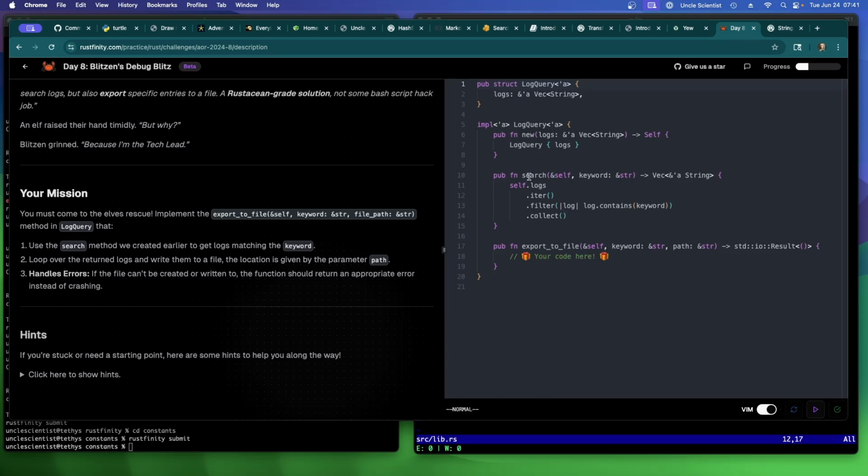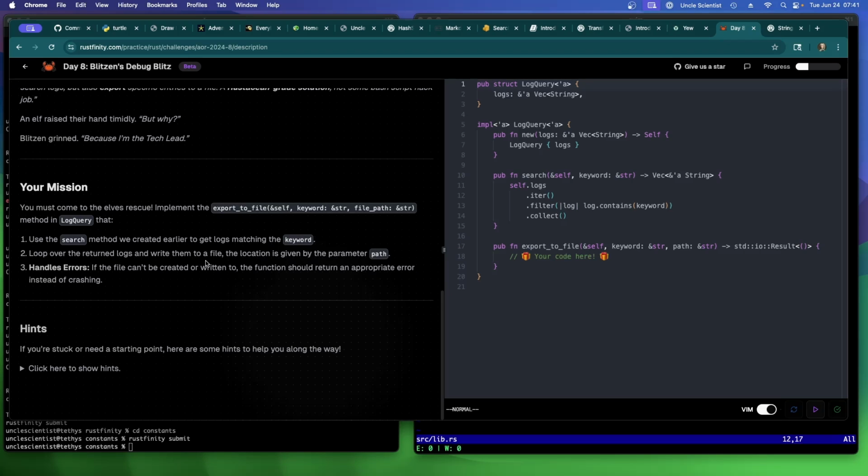Oh yeah, so this is similar to what I wrote, right? Except they use log instead of entry. That's fine. Loop over the returned logs and write them to a file. If a file can't be created or written to, the function should return an appropriate error instead of crashing. All right.